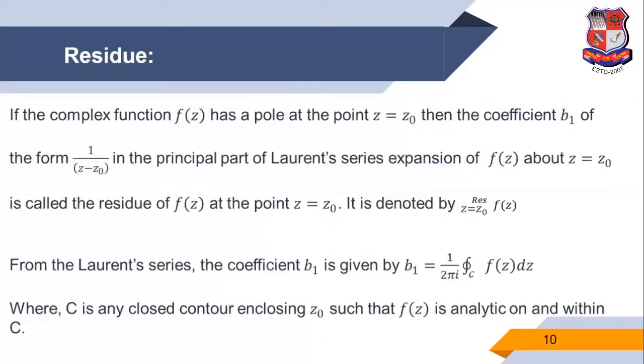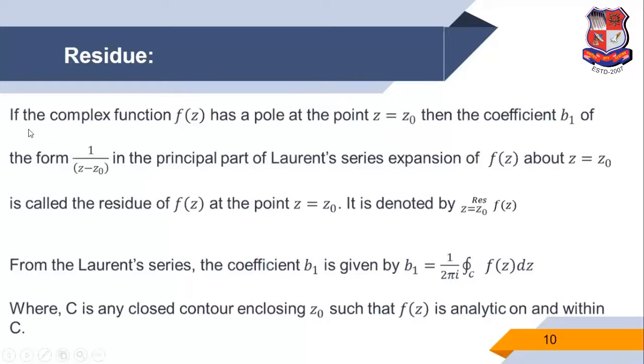Now one other most important topic in complex analysis is residue, because this topic can be used for evaluating the integration. So what is the basic fundamental of residue?